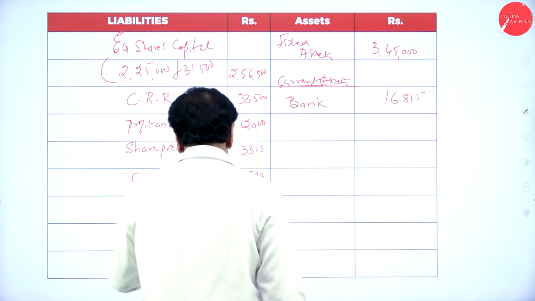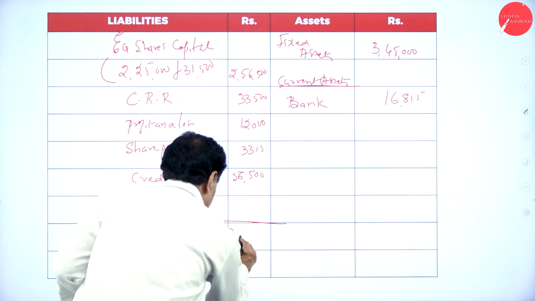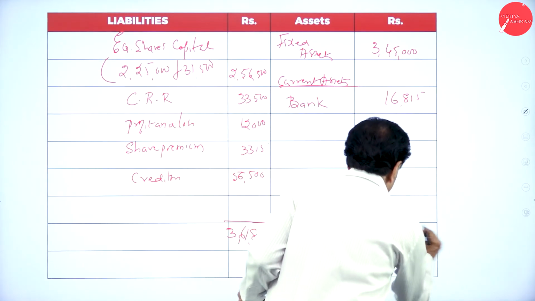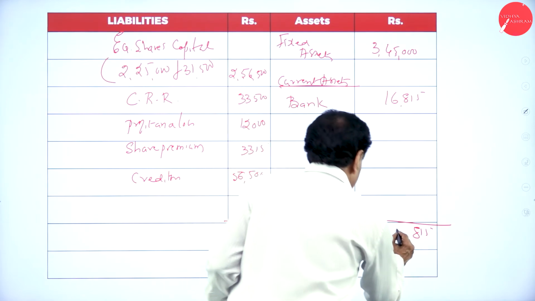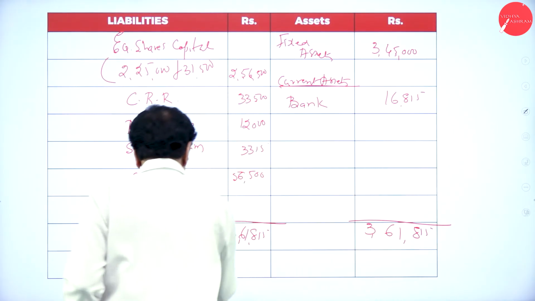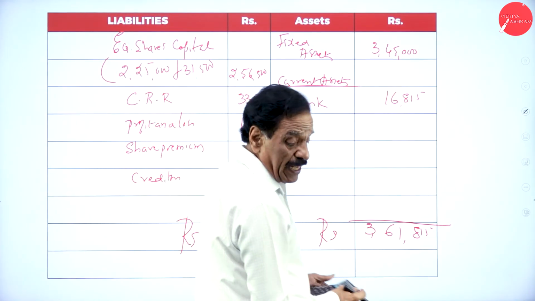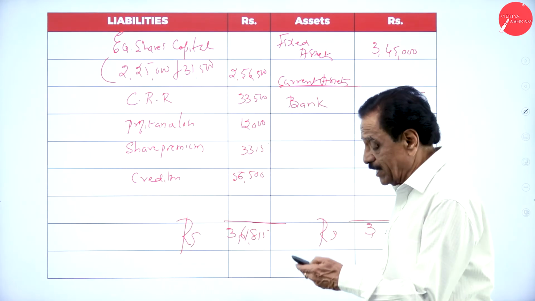3,61,815. So it will tally for 3,61,815. I will explain now.